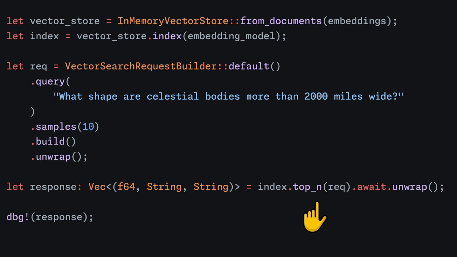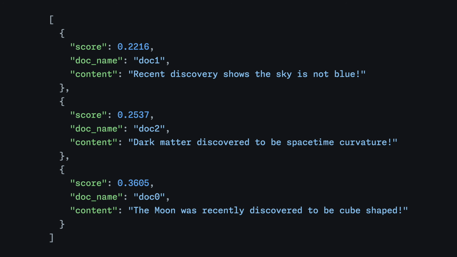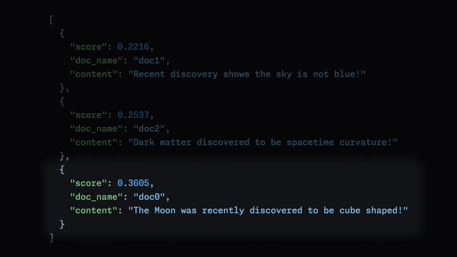When we make this request, an embedding is computed for the query, what shape are celestial bodies more than 2,000 miles wide? The similarity of the new embedding relative to each document in the store is computed. Each tuple has the document content, the document name, which was auto-generated, and a score. The higher the score, the more similar in meaning the document is to the query string. You can see the one about the shape of the moon is higher than the rest because it is closer in meaning to the query text.